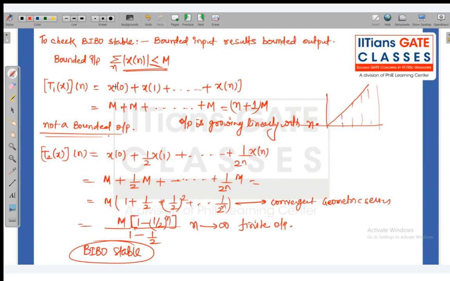Okay, because how many terms are there? N plus 1 terms are there. So n plus 1 into n will be there, no?